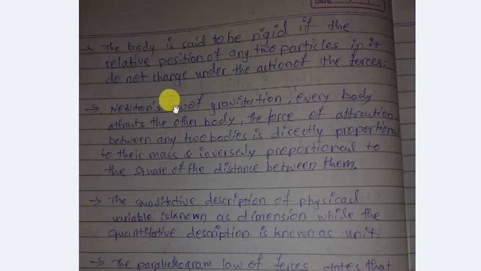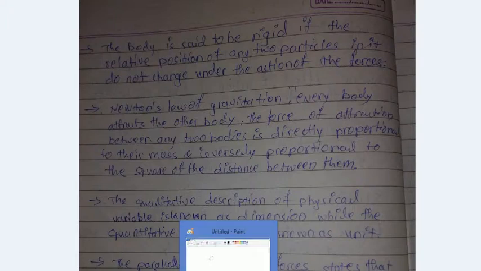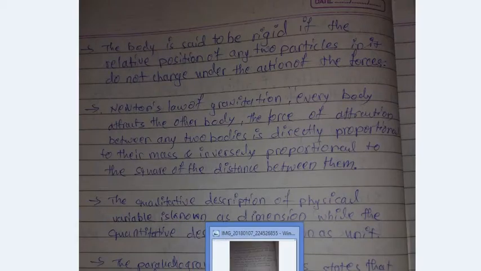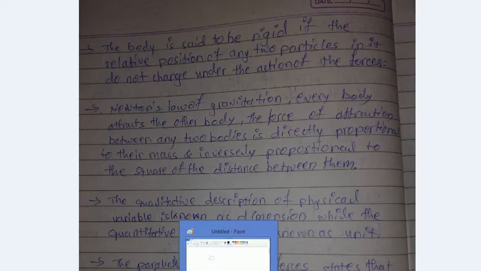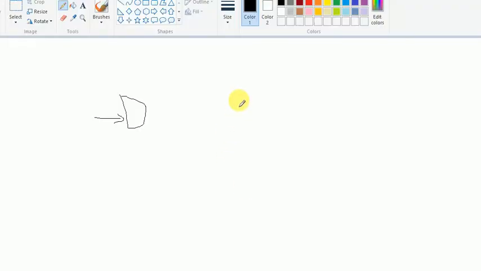So next point is Newton's laws. There are Newton's laws of motion: first law, second law, and third law, which we have studied. The first law is nothing but the body will continue in motion or at rest until and unless an external force acts on it.